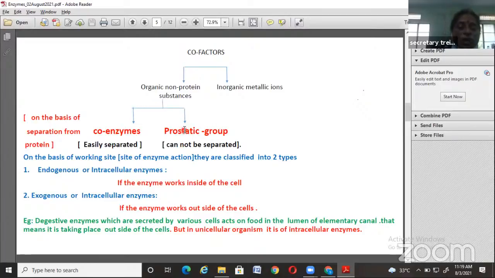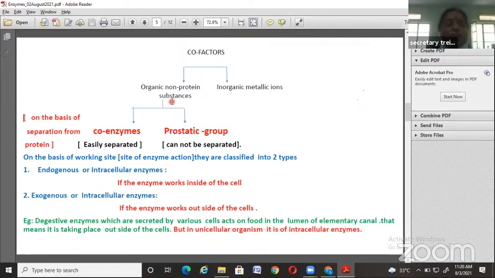On what basis are these organic non-proteins classified? These non-protein substances associate with the protein molecules, isn't it? So there is an association of protein with the non-protein substances, and this association may be weak or strong. That means as per the requirement, this association may be separated, or it remains permanently, and they cannot be separated.